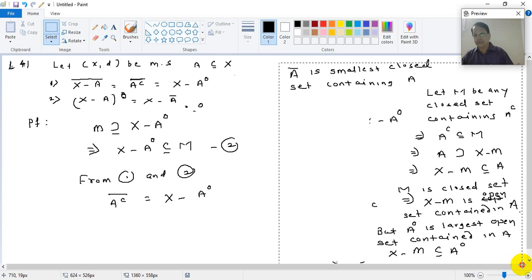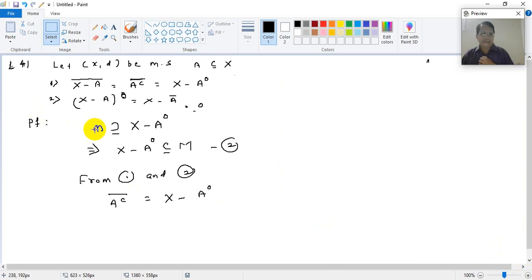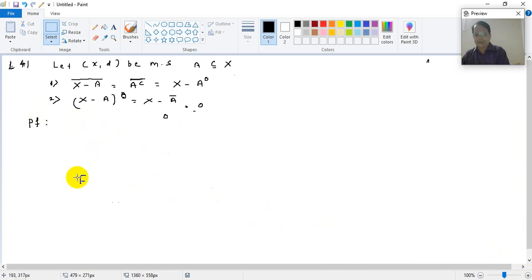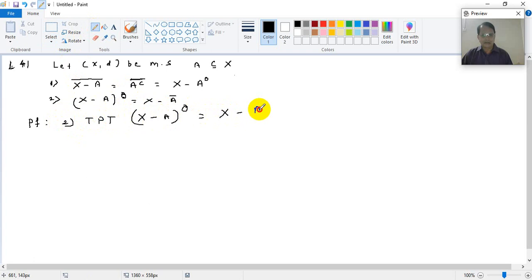Second part we will try to work now. Look at what we have to prove there. I will erase all these things so that we can have a clean slate. What do I have to prove now? We have to prove that X minus A interior is X minus A bar, right? So in the second part we are now to prove that X minus A interior is equal to X minus A bar.